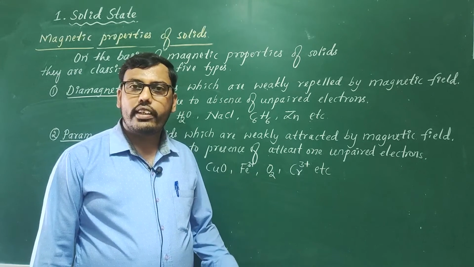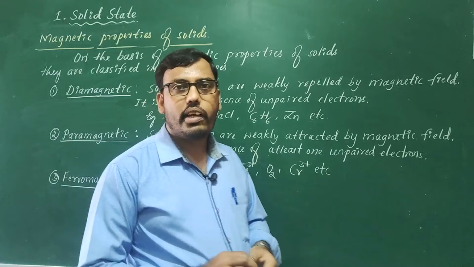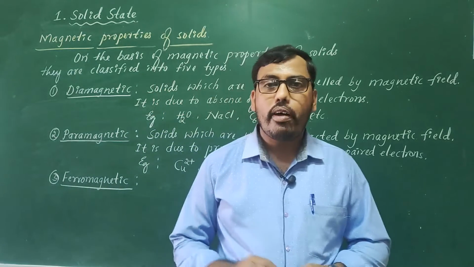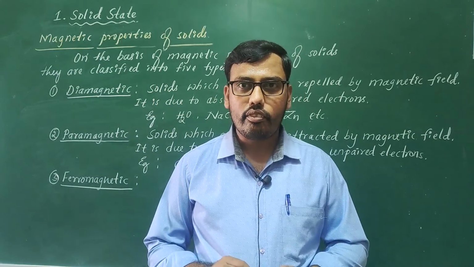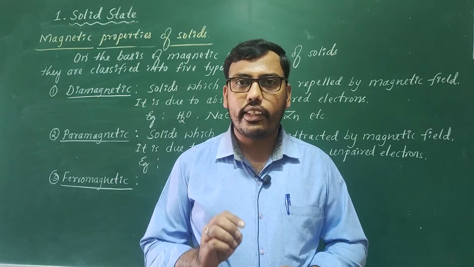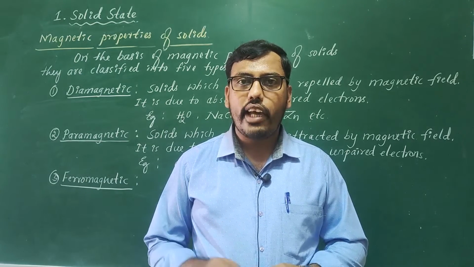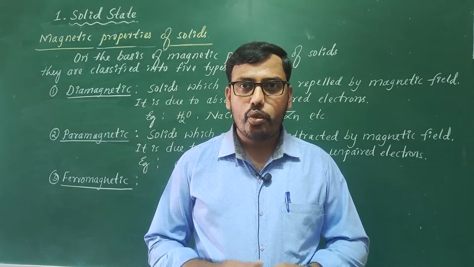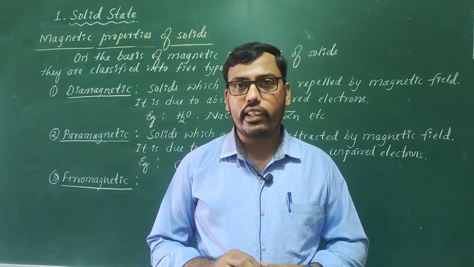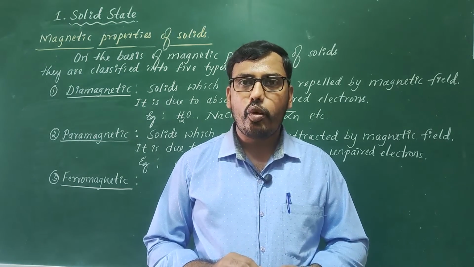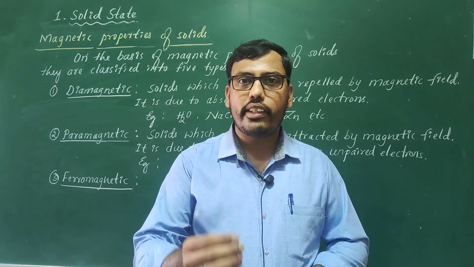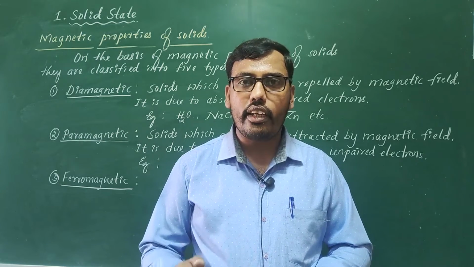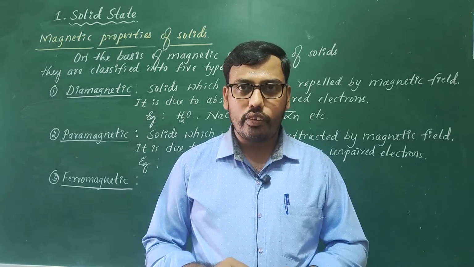Ferromagnetic substances can be converted into permanent magnets. They are strongly attracted by the magnetic field. Now what happens in ferromagnetic substances? You know already, when a substance is attracted by the magnetic field, it contains unpaired electrons.